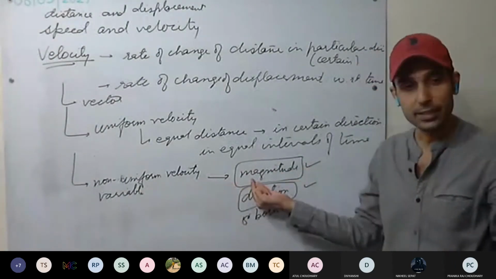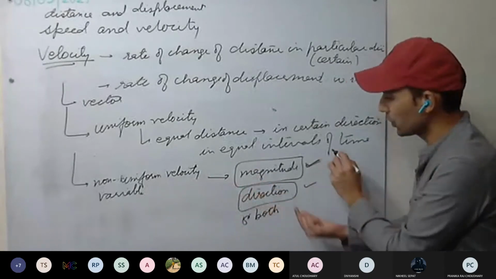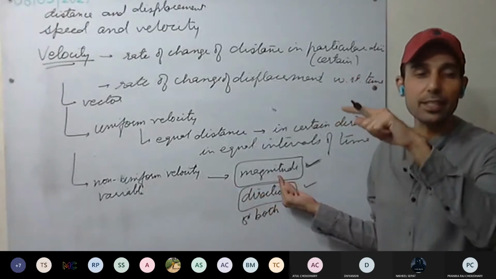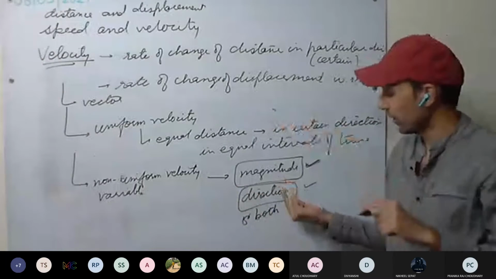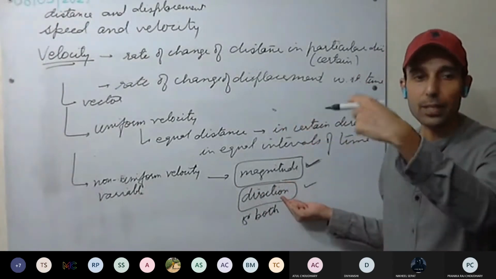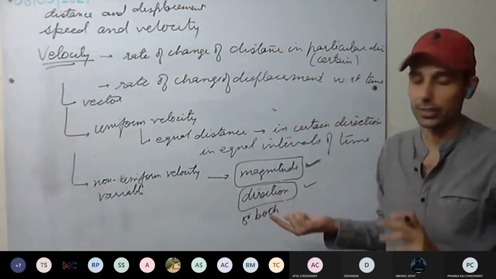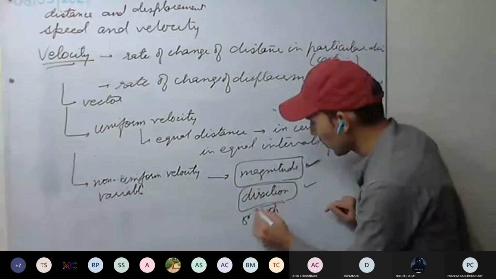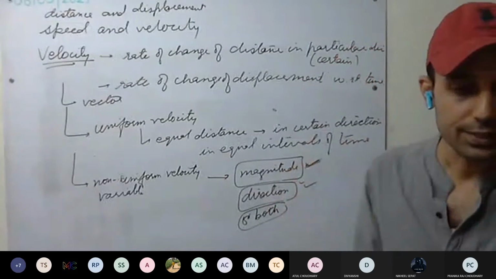If we take only the magnitude change, it is covering unequal distance in equal intervals of time in the same direction. Direction is not changing. If we take the direction change, it is covering equal distances, but direction is changing. Or both are changing. This is clear. Variable velocity.